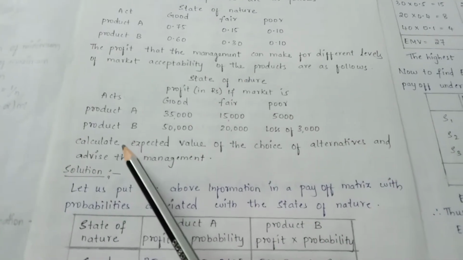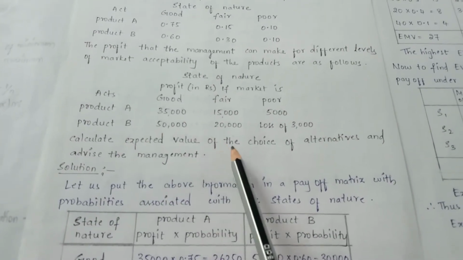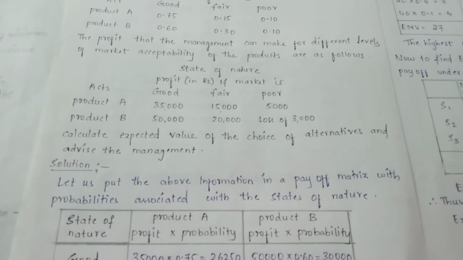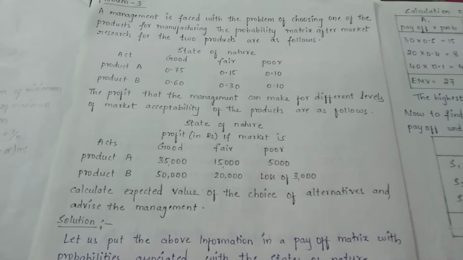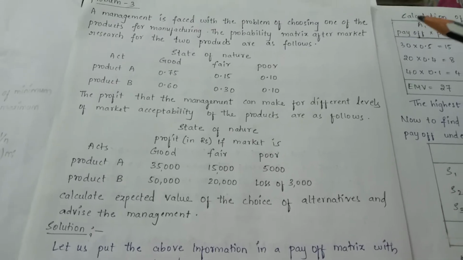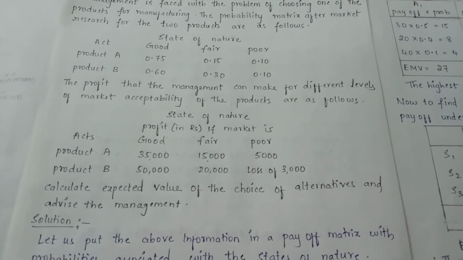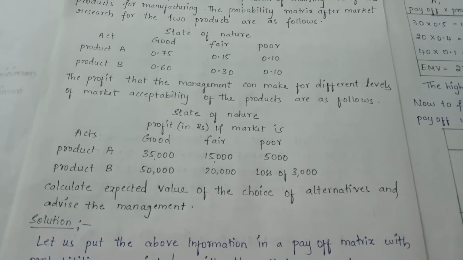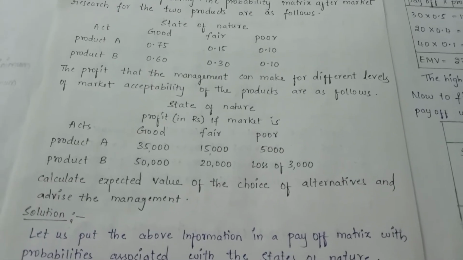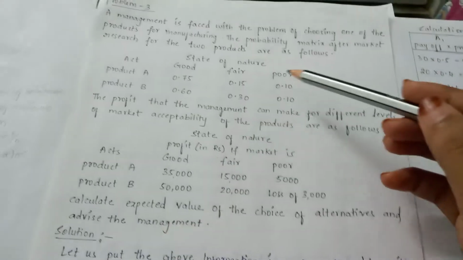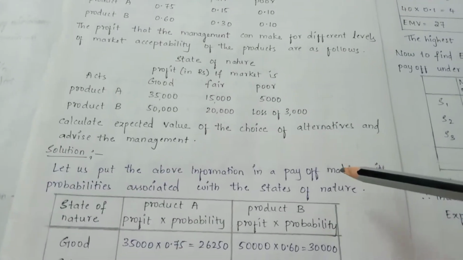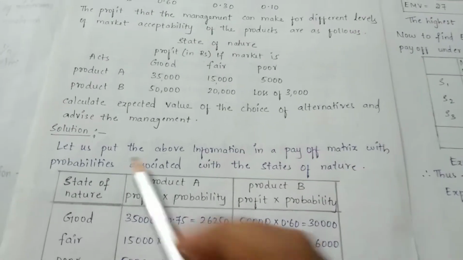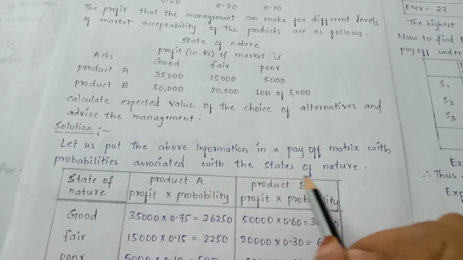Okay, so they are asking us to calculate the expected value of the choice of alternatives and give an advice to the management. So we need to give advice to the management that which product should be produced by the company by calculating the expected monetary value or expected payoff. Clear everyone, students? So these details should be written in the payoff matrix, students. Let us put the above information in a payoff matrix with the probabilities associated with the states of nature.